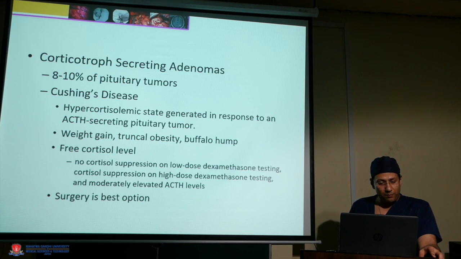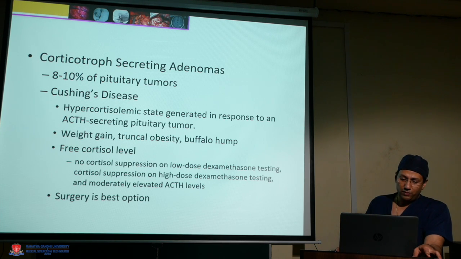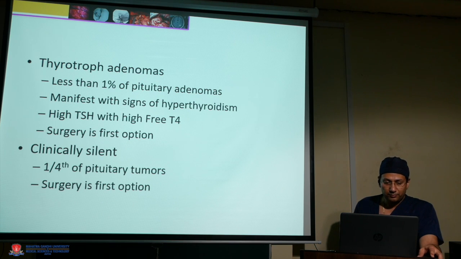ACTH secreting adenomas are 8 to 10% of pituitary tumors and cause Cushing disease, a hypercortisolemic state generated in response to an ACTH secreting pituitary tumor, causing weight gain, truncal obesity and buffalo hump. Free cortisol is elevated, there is no cortisol suppression on low dose dexamethasone testing but there is suppression on high dose dexamethasone testing, and a moderately elevated ACTH level. Surgery is the only option.